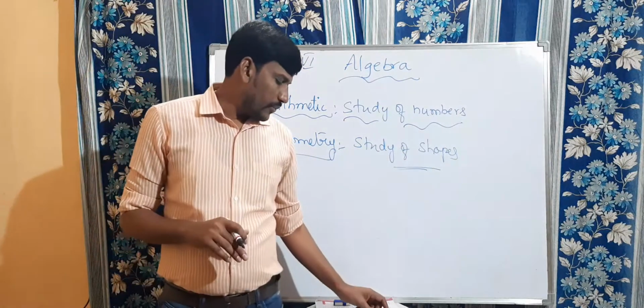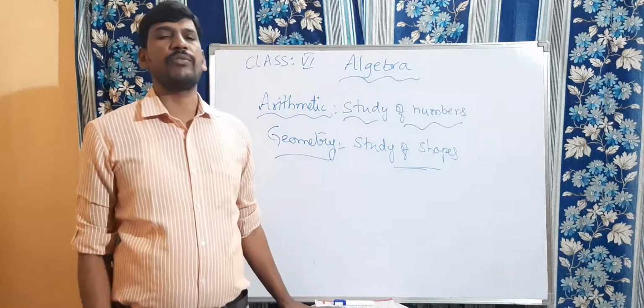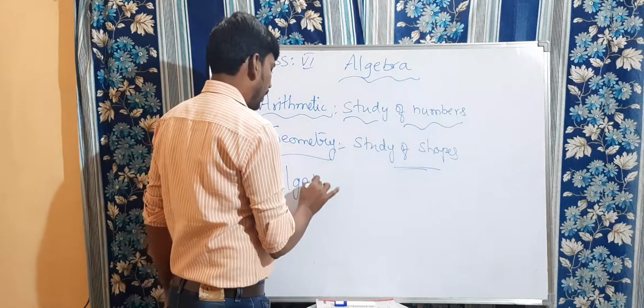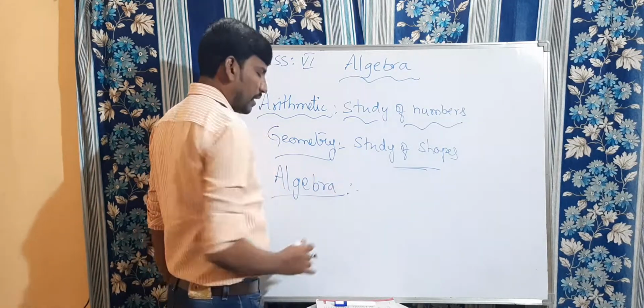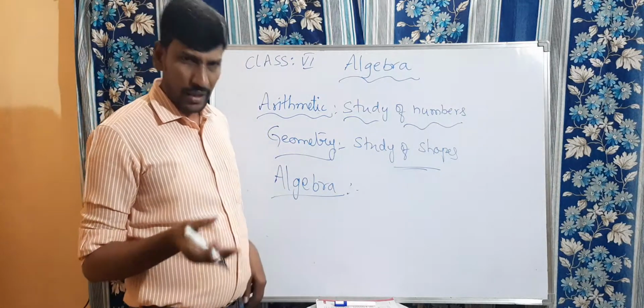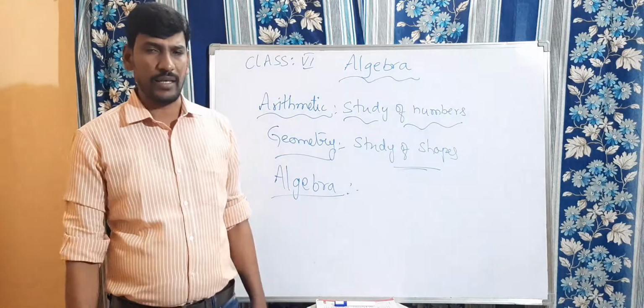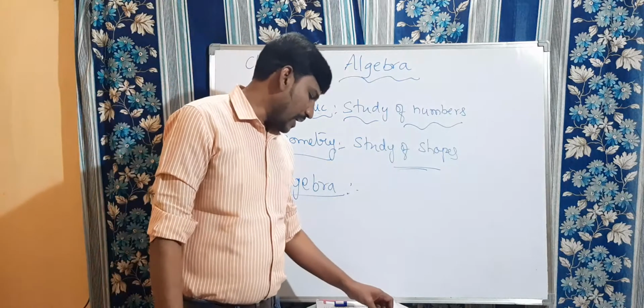Okay. So like that we are going to discuss one more branch of mathematics, that is algebra. In this we are going to discuss different kinds of variables, constants, and all these things. What is algebra?